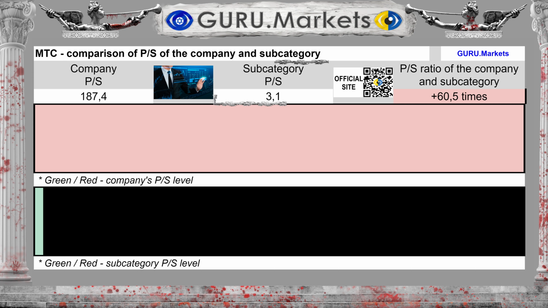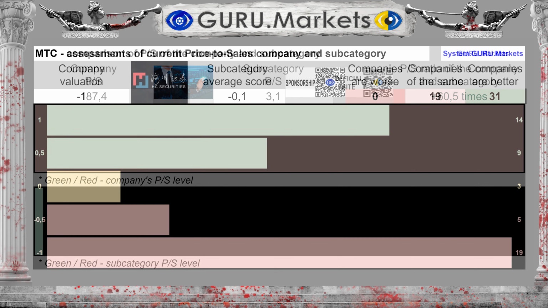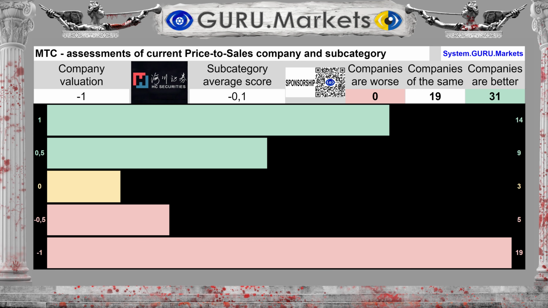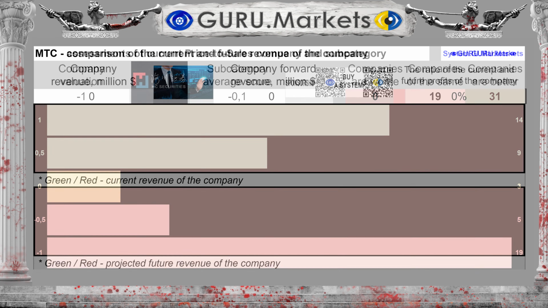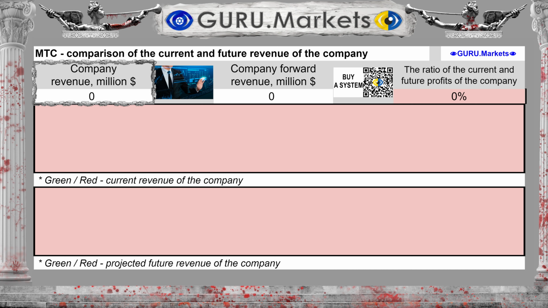The subcategory average of 3.1 is 5,945% higher than the subcategory average. Assessment of market price-to-revenue indicators in comparison with indicators in the subcategory: Bad, -1 point. Revenue for the last 12 months was $0 million.